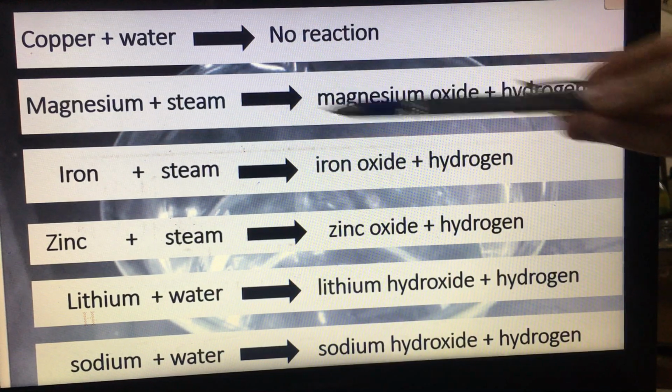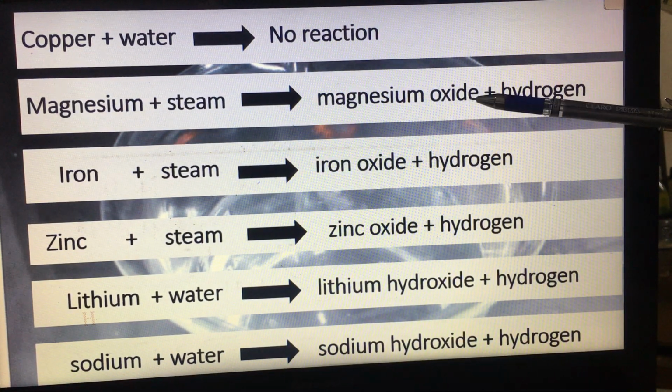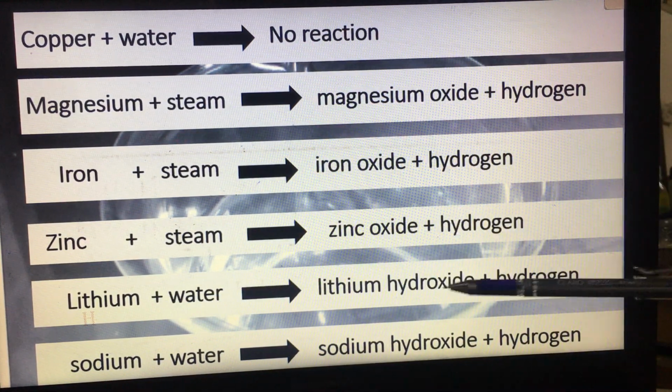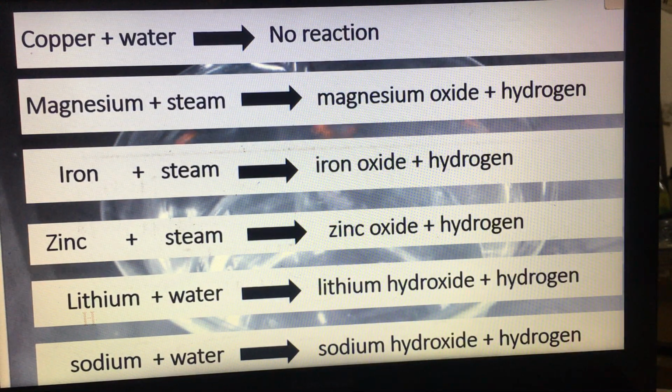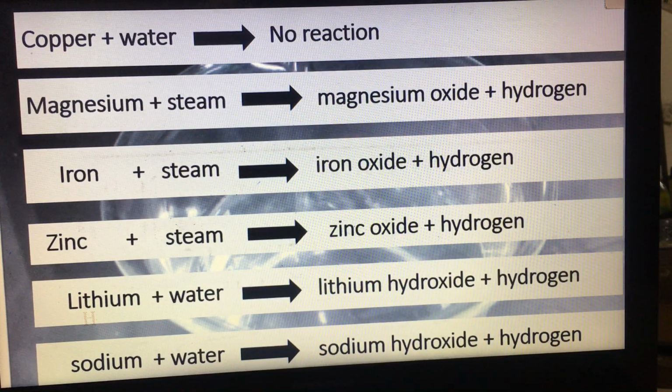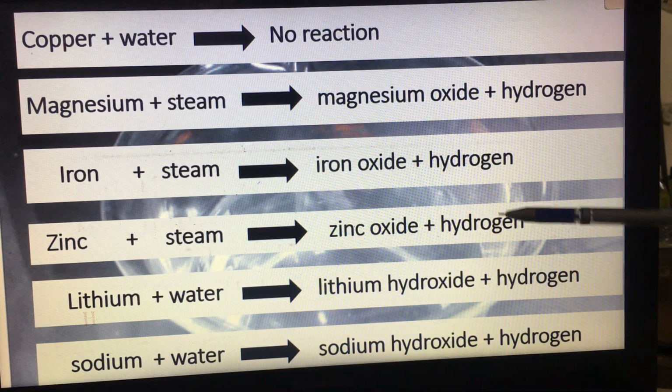Here we have steam, so the product will be oxide. Here we have water, so the product is hydroxide. So when lithium reacts with water, that will produce lithium hydroxide and hydrogen gas. You notice that all equations have hydrogen gas as a product.